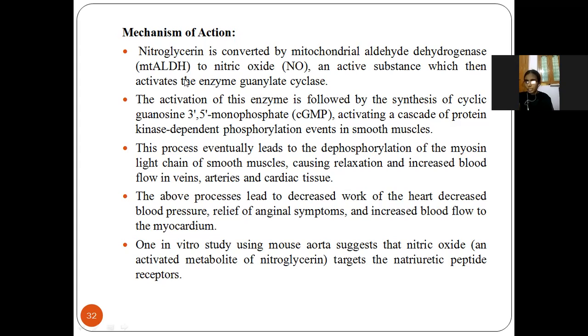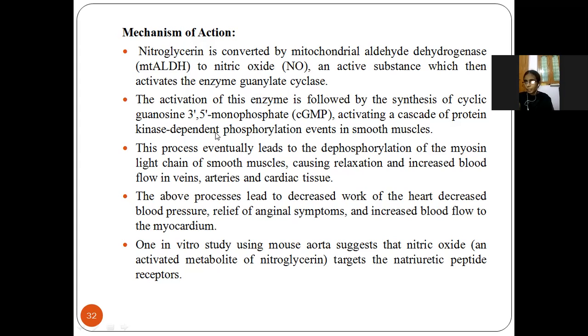So I will explain it again. Here, see, nitroglycerin is converted to nitric oxide by using the enzyme mitochondrial aldehyde dehydrogenase. So the enzyme guanylyl cyclase will be activated and it will lead to the formation of cGMP.